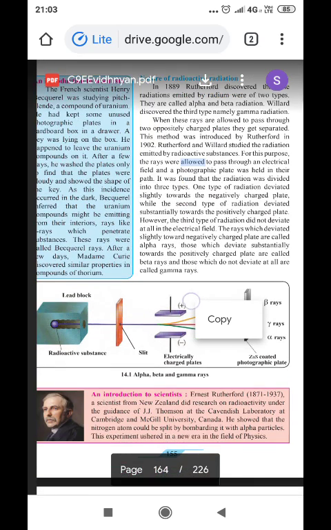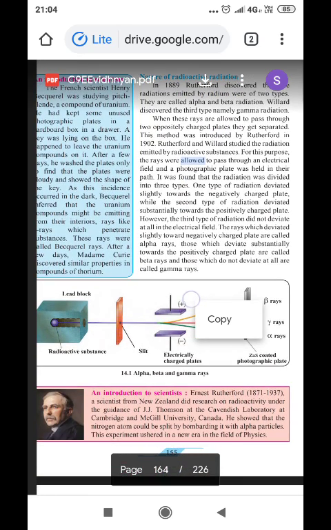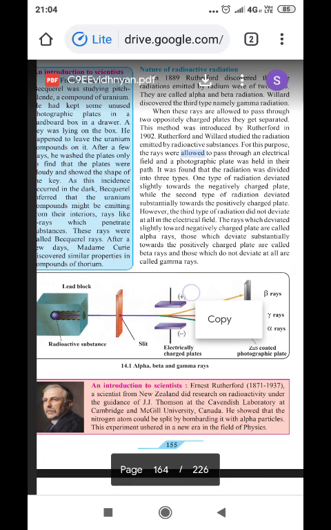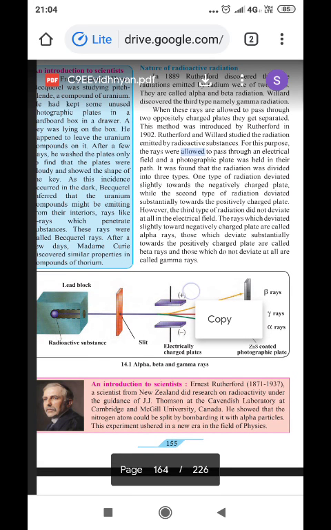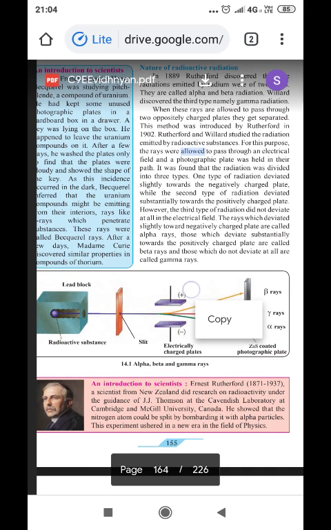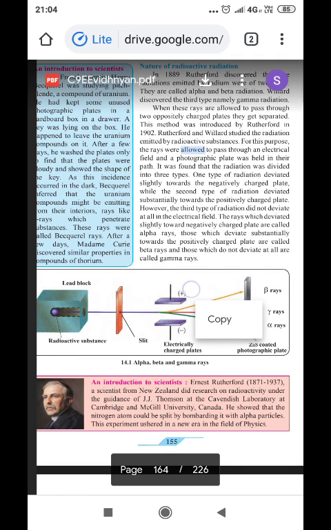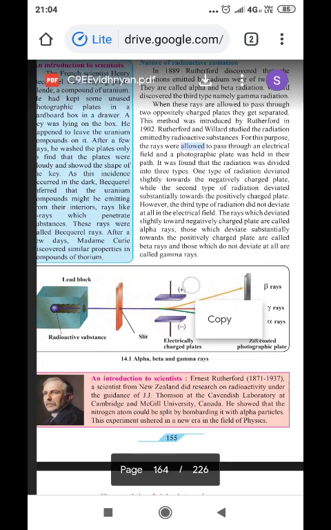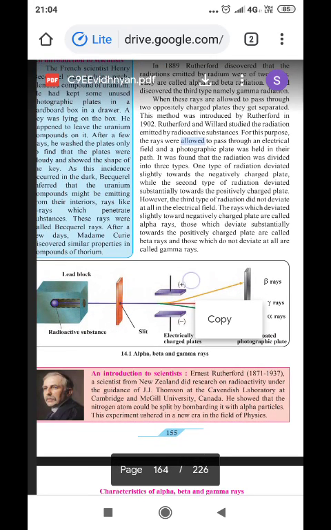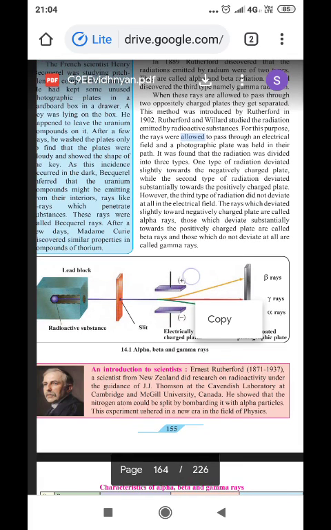In 1889, Rutherford discovered that radiations emitted by radium were of two types. They were called alpha and beta radiation. Villard discovered the third type, namely gamma radiation. When these rays are allowed to pass through two oppositely charged plates, they get separated. This method was introduced by Sir Rutherford in 1902. Rutherford and Villard studied the radiation emitted by radioactive substances.